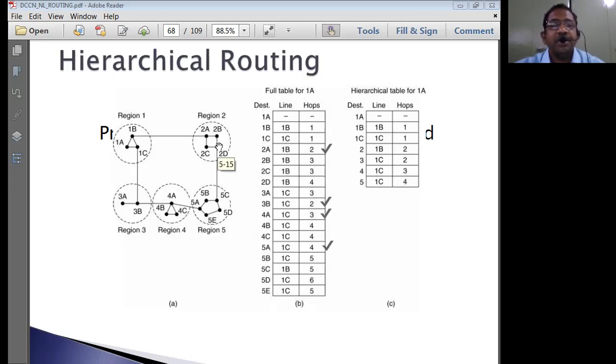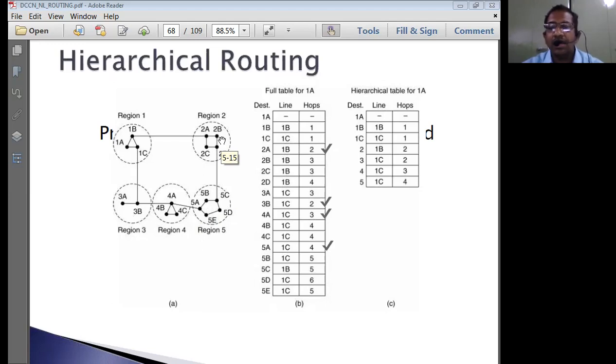That means if 4B wants to communicate a packet to 2B, what is the route it has to take as per this configuration? The packet has to move to the internal router nearest to it, 4A, because 4A has a connection to its neighboring region. So it goes to region 5, 5A, 5A to 5B, 5B to 5C. From 5C, it will hop to 2D. From 2D, it will go to 2B. That means this many paths it has to take so that a packet can move from 4B to 2B.